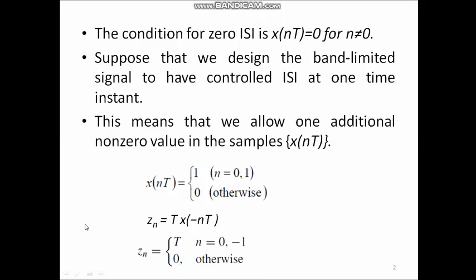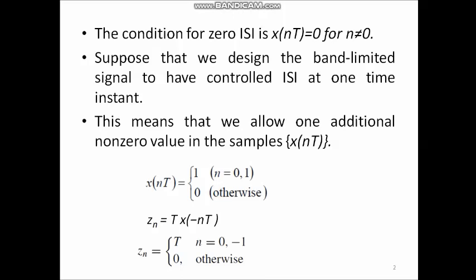So, this is equal to T into x of 0, which gives the Z0 value as T. Next, n equal to 1. For this, Z1 is T into x of minus T, but x of minus T is 0.